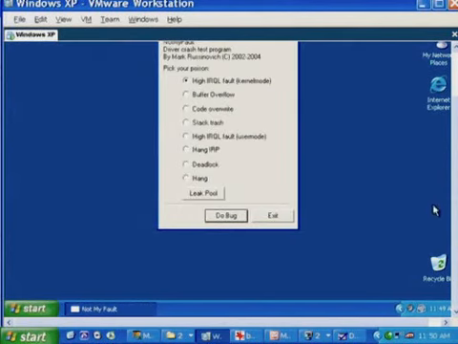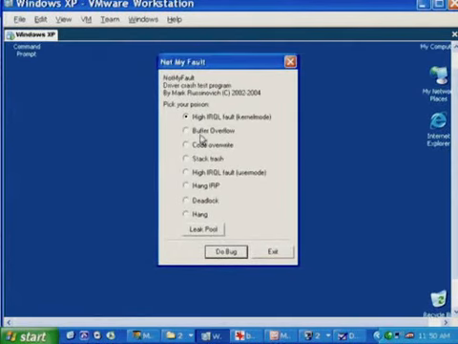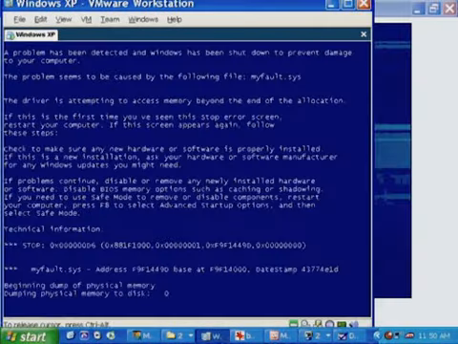So let's go back to NotMyFault, and choose the buffer overflow. Now at this point, when I press the Do Bug button, the driver is going to attempt to write beyond the end of its allocation, but be caught exactly in the act. Here we go, pressing Do Bug now. Instant blue screen.